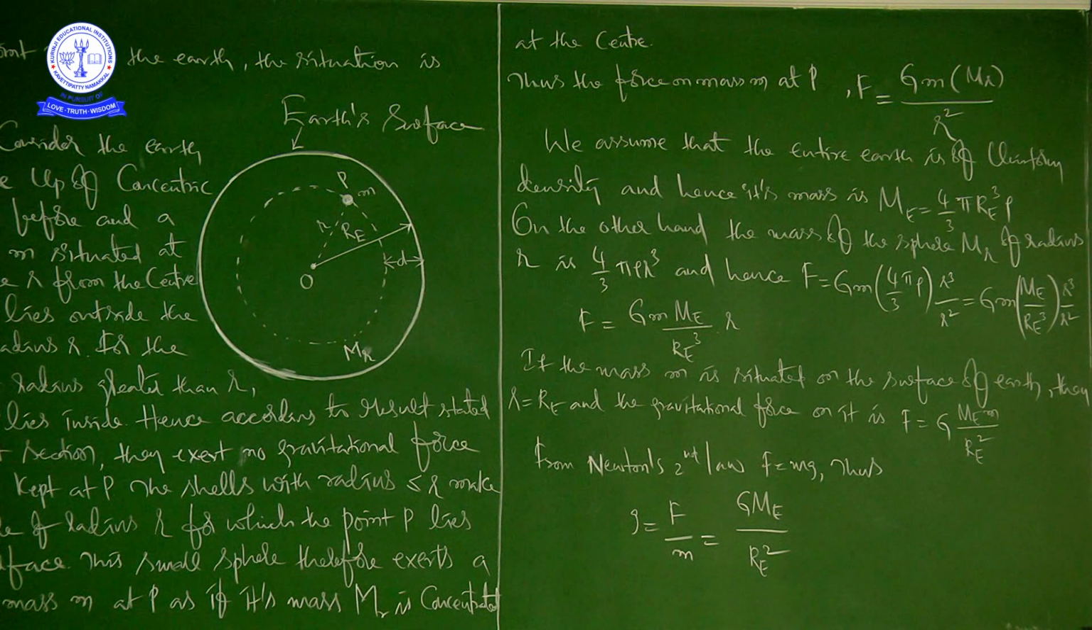Now, the acceleration experienced by the mass m is usually denoted by the symbol small g. Actually we use small a to represent acceleration, but when you are talking about acceleration due to the gravity of earth, we use a small g to represent it.